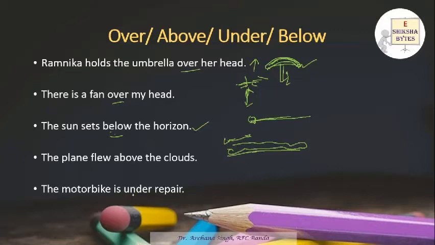Now we have also discussed that under is used when some process is going on. So the motorbike is under repair. It means a process of repairing is still going on. So in that case we use under.